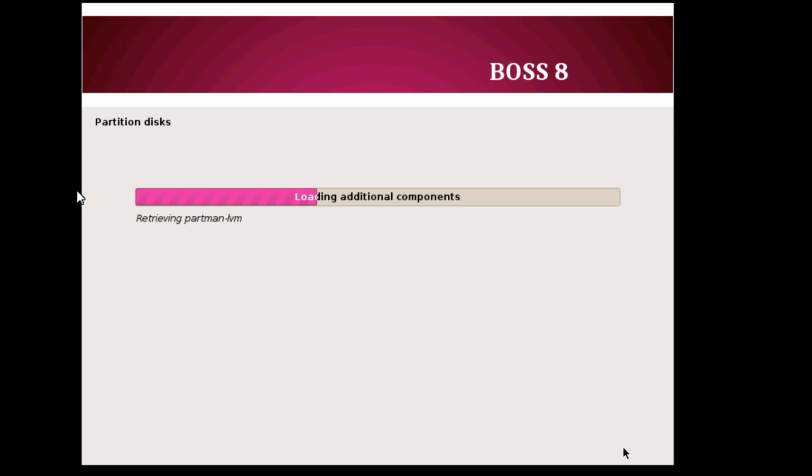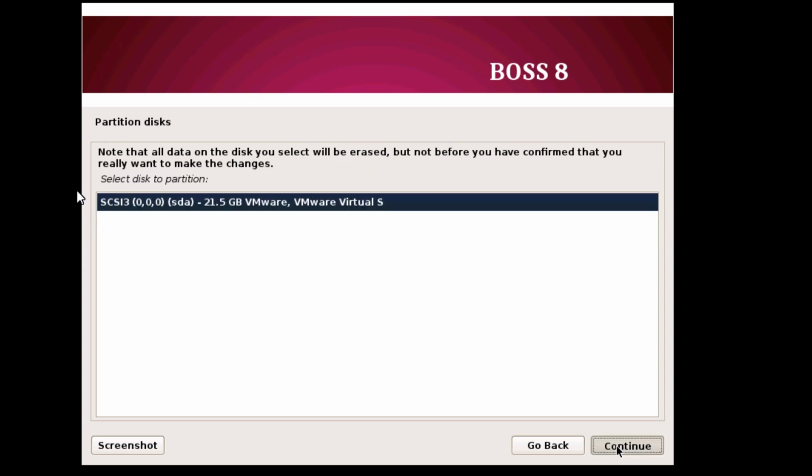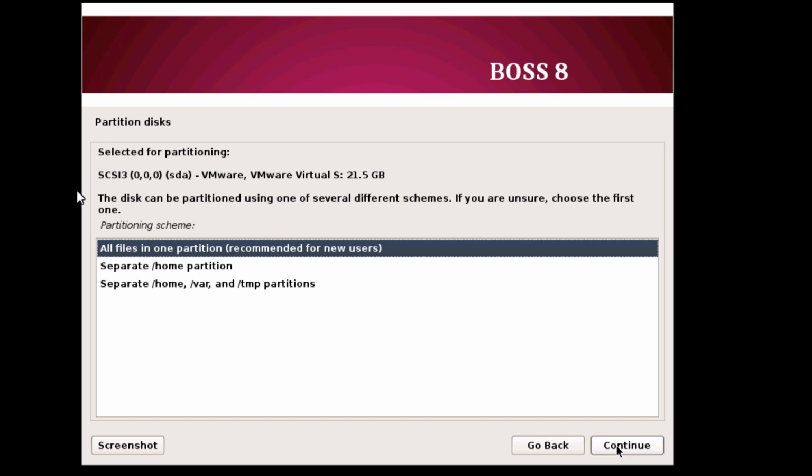Now it is time to partition the disk. Use the entire disk, which is recommended. Then use the first option. The second and third are for experts or intermediate users who already know about GNU Linux.